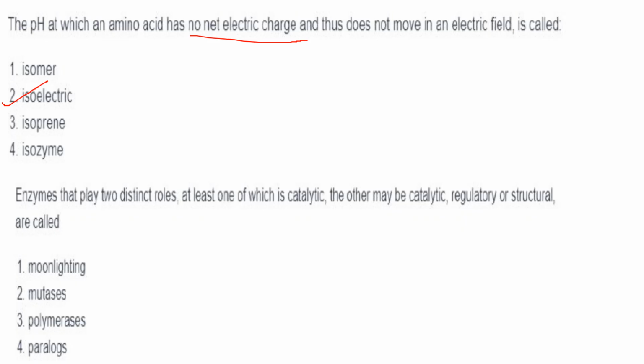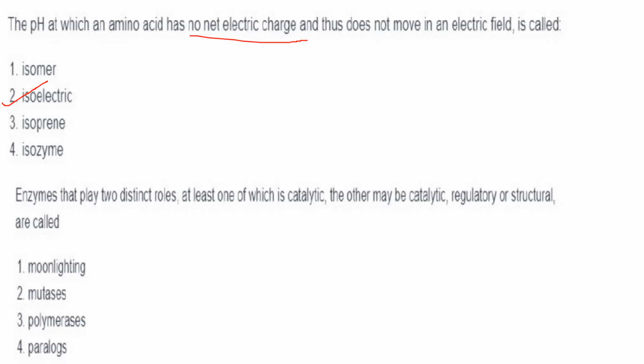Then what is an isomer? That is molecules with the same molecular formula but with different arrangement of the atoms. Then isoprene is the building block of rubber. Then isoenzymes are enzymes that have the same catalytic activity but differ in the sequence of amino acids or their physical properties.